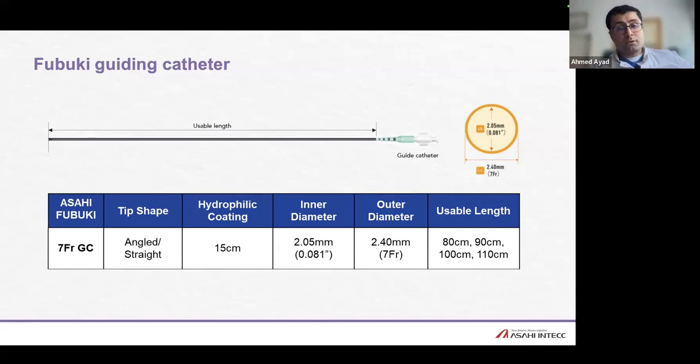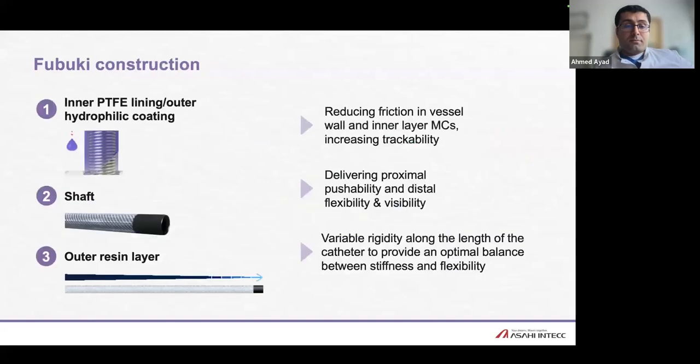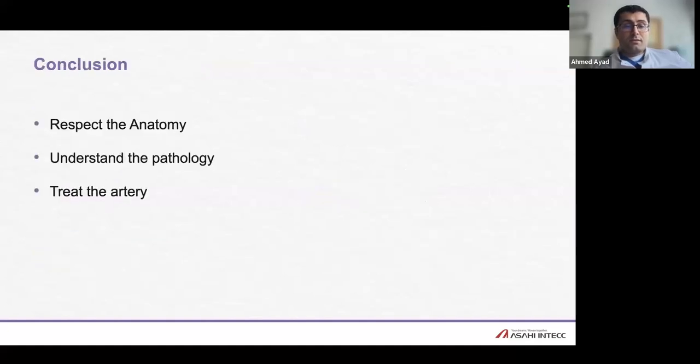You can put a microcatheter through another 7 French, but this lumen will allow you to put things like a detachable tip catheter and Magic, and maybe a Marathon inside, which is usually not possible through other 7 French catheters. Yes, and this is regarding the Fubuki, which has a good hydrophilic coating. It's soft, and still proximally it's stable.